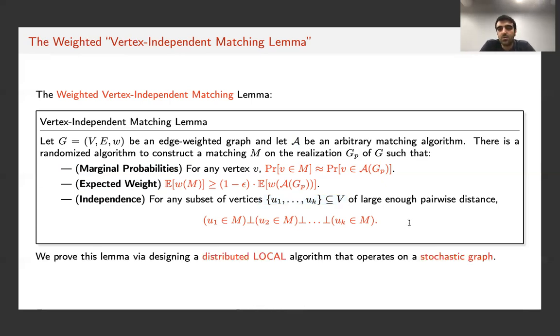I won't have time to go through the proof of this lemma, but it's a major part of the paper. And to prove it, we design a distributed local algorithm and use that to control the correlation of edges and vertices appearing in the final maximum matching. And it's also, again, worth emphasizing that the hard part of the proof is that we are operating on a stochastic graph. If the graph was deterministic, this would have been much easier.